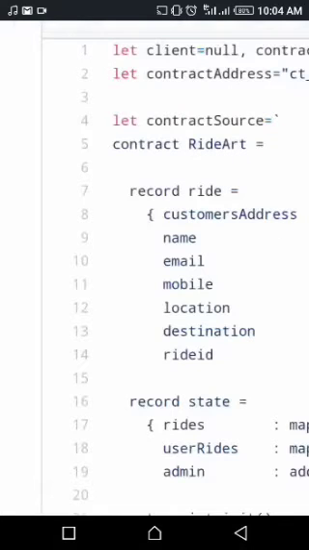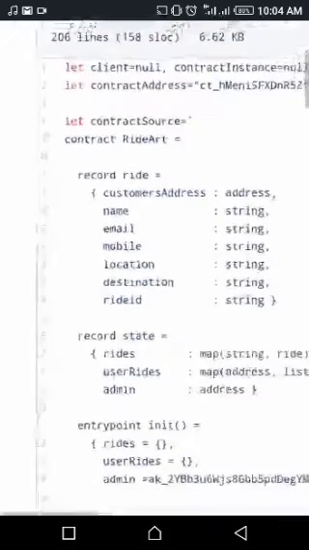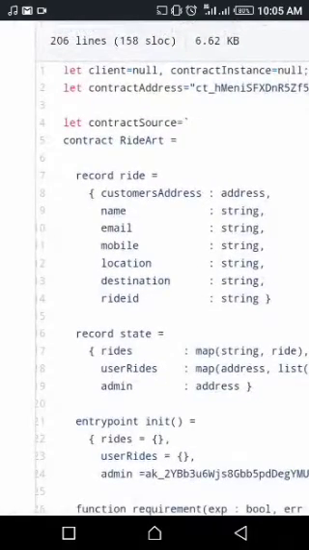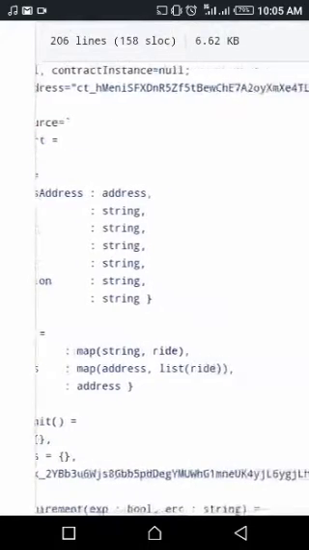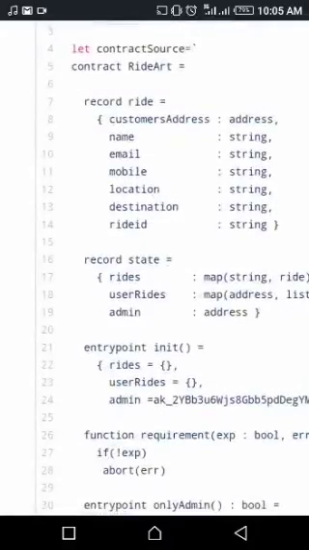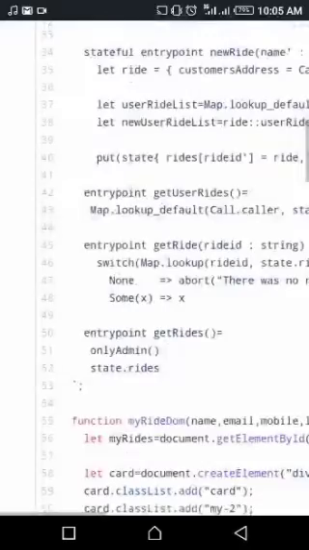So the JavaScript, we have your let client equals to know that the instance of the contract and the contract address, and you can get your contract address, that is where your contract has been deployed, either on a file editor. The address you see there when it's being deployed, that is what I pasted here. And the contract source is my smart contract.